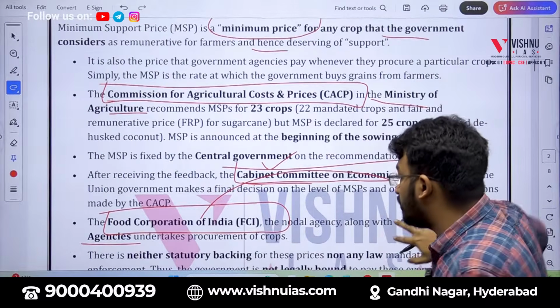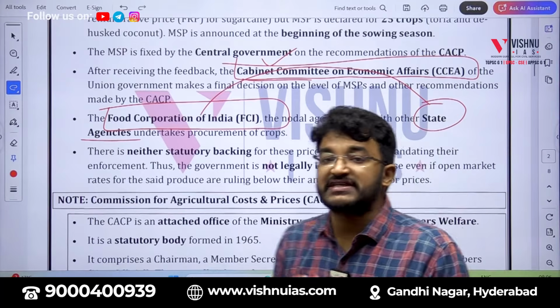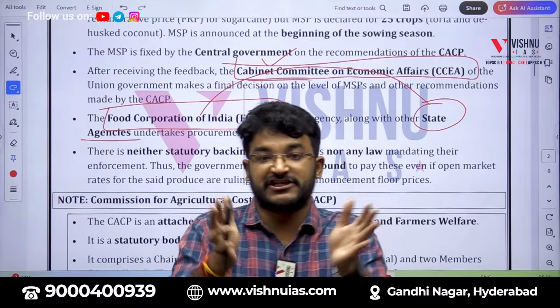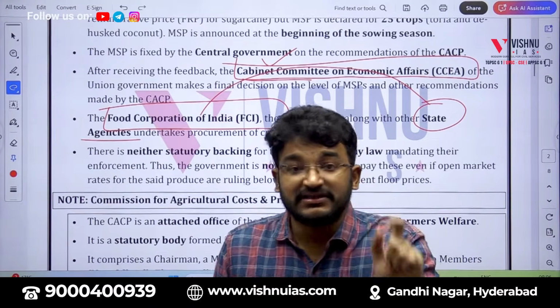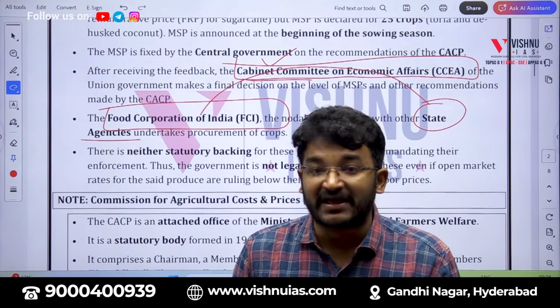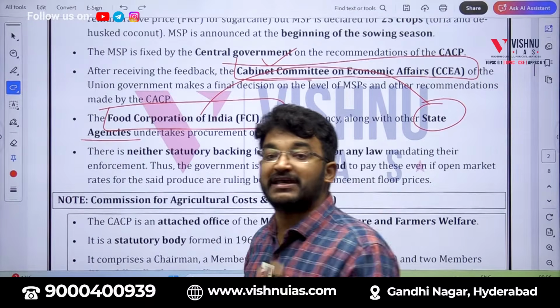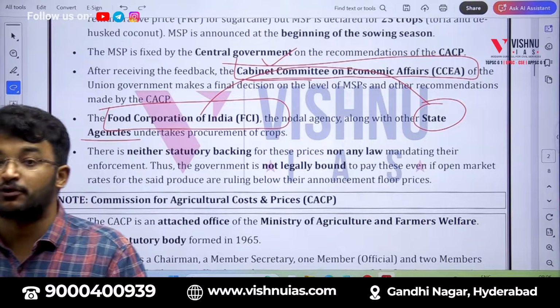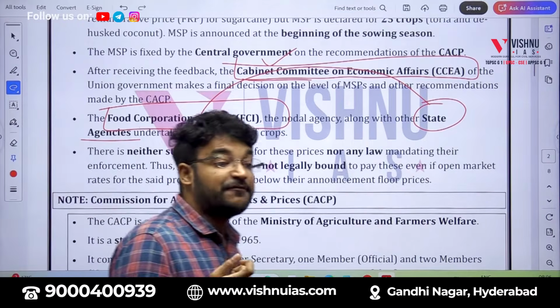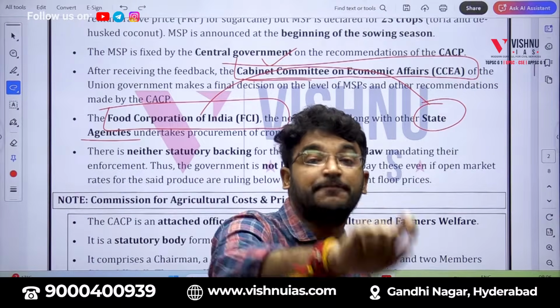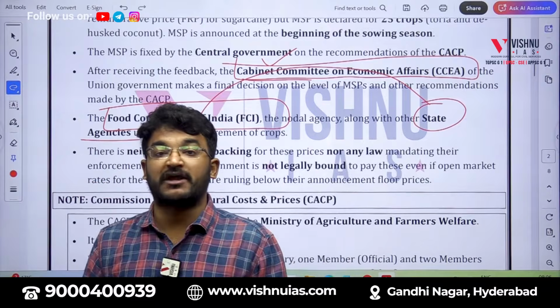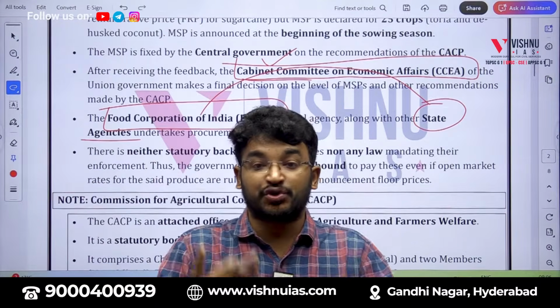Okay, now some more things you need to know with respect to MSP is that there is no statutory backing or legal backing for this idea called minimum support price. That means even if the Government of India is not procuring the produce from the farmers, no one is there to question.